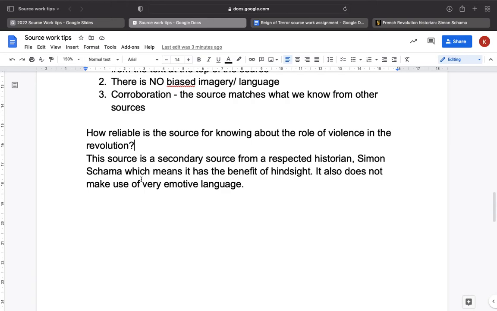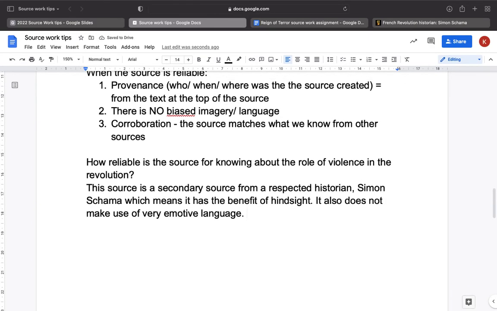In this case, we're going to say, this source is a secondary source from a respected historian, Simon Schama, which means it has the benefit of hindsight. So that phrase, the benefit of hindsight, is quite a useful one. It means that this person is looking back. In Schama's case, he was writing this book on the 200-year anniversary of the French Revolution. So he's got 200 years worth of sources and other historians' work and things to look back on. And he's able to pull all of that together to do his historical study. And then I've said here, it also does not make use of very emotive language. Again, this is a little bit of a weak point. Arguing for reliability is always a little bit more tricky.